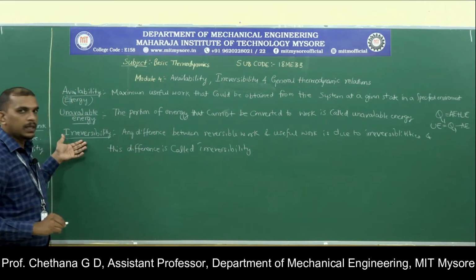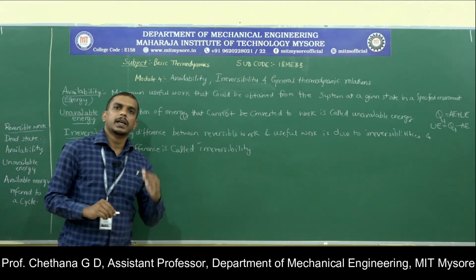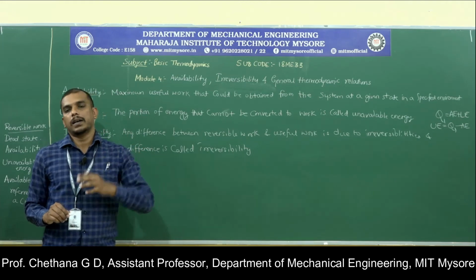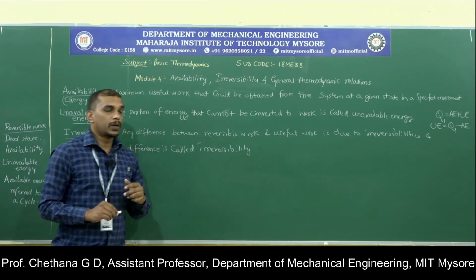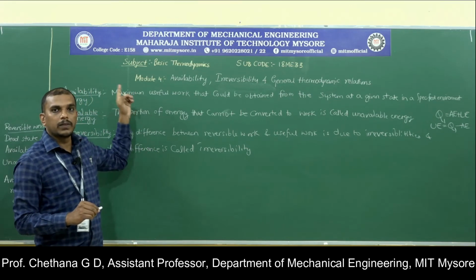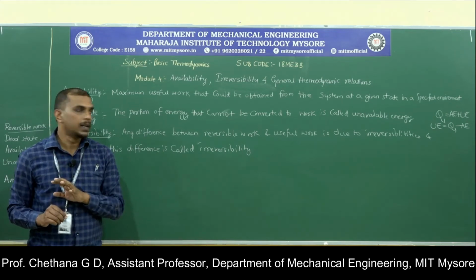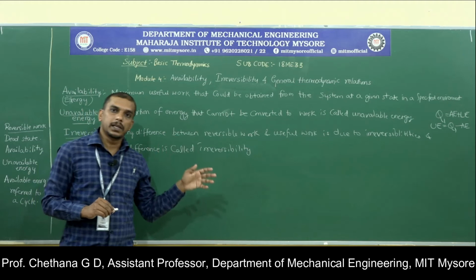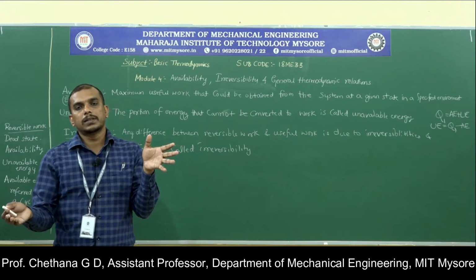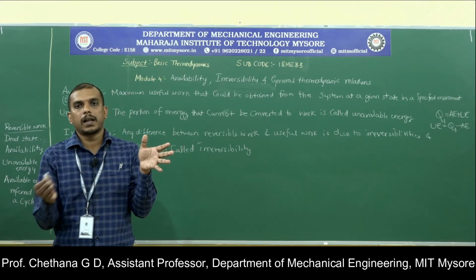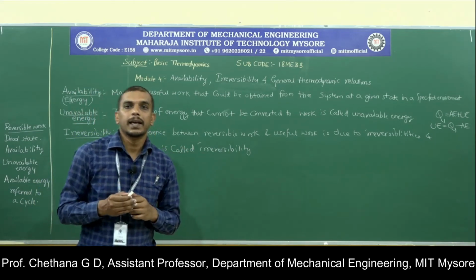Now we will define irreversibility. If you have a reversible work, the difference between the actual work and reversible work matters. You know that reversible work is the one which gives you the maximum work output. So reversible work becomes the availability when the final state is the dead state, that is, the final state is in equilibrium with the atmosphere. Now if you are talking about irreversibility, this reversible work will be higher. If the actual work has a different value than the reversible work, it will be because of irreversibilities.